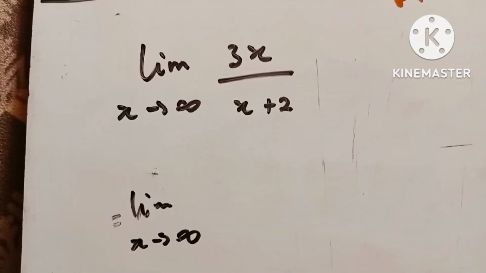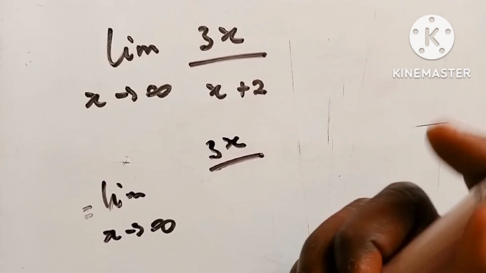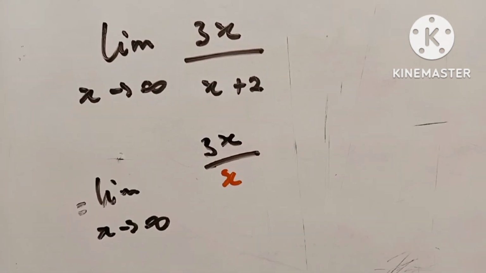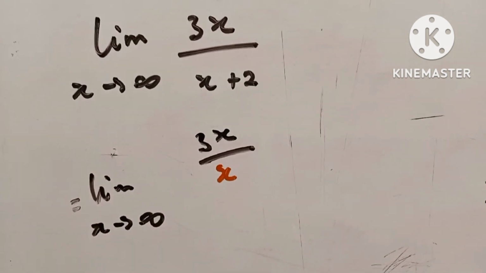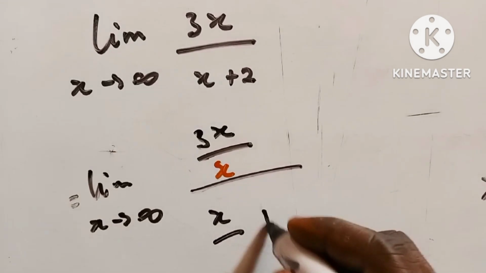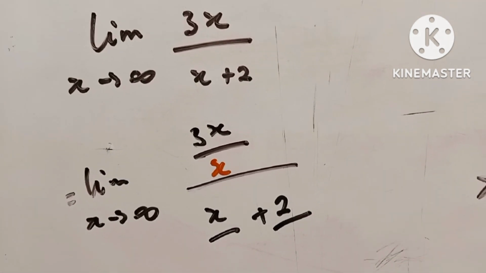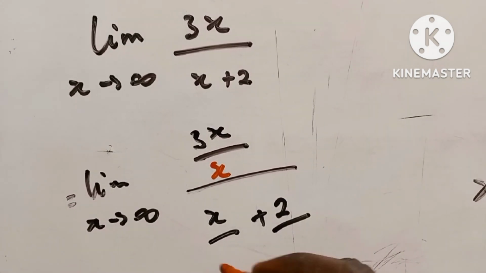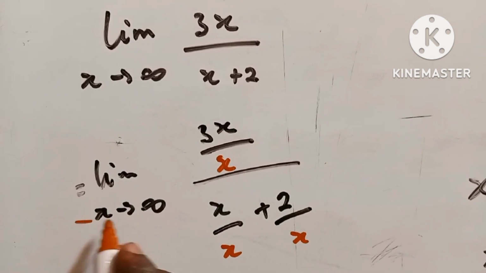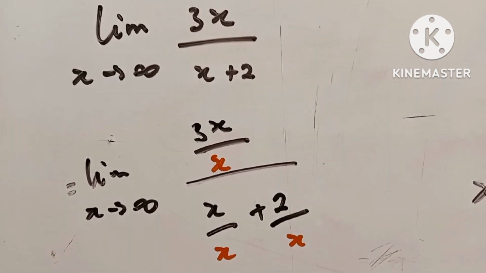As we are approaching a very large number, this guy on top is divided by the highest power. So what is the highest power here? That is the x here. And then down here, everything is divided by x, and then plus 2 over x. So let's see how to add that here. Here it is divided by x and divided by x. This happens as x goes to infinity, so we are approaching a very large number.